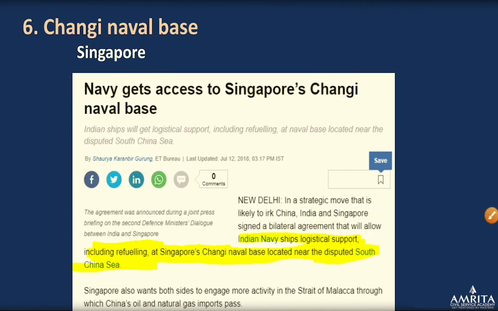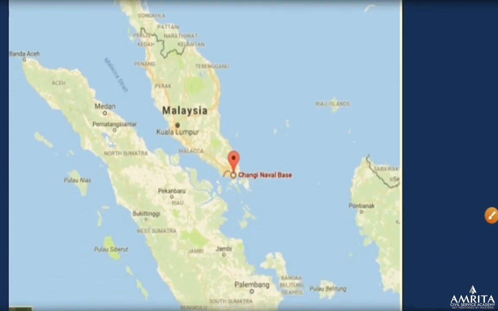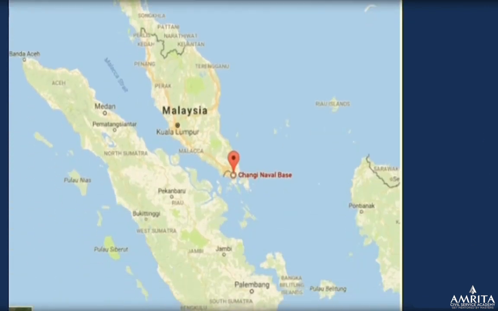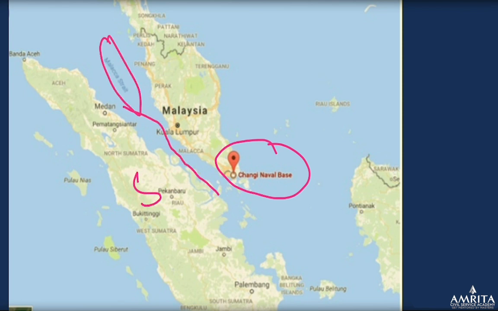That's all. We are discussing the locations, not international affairs. So the location of the Changi naval base. This is the location. Now we have discussed the location last time. This is the Strait of Malacca. Malacca is a strait, right? This is Sumatra, then Java, then Bali. Remember, which is the nearest country to the Malacca Strait? The question we have done. Malaysia was not in the option.